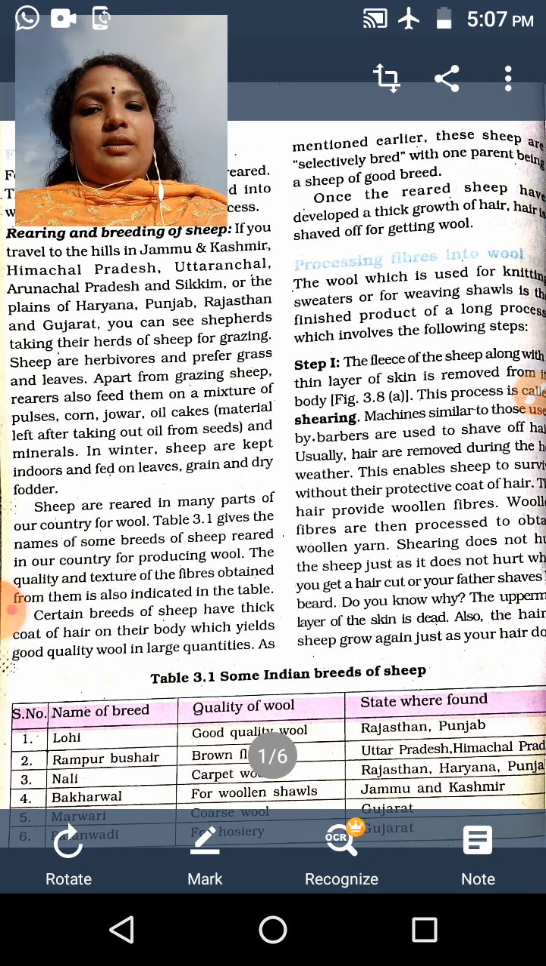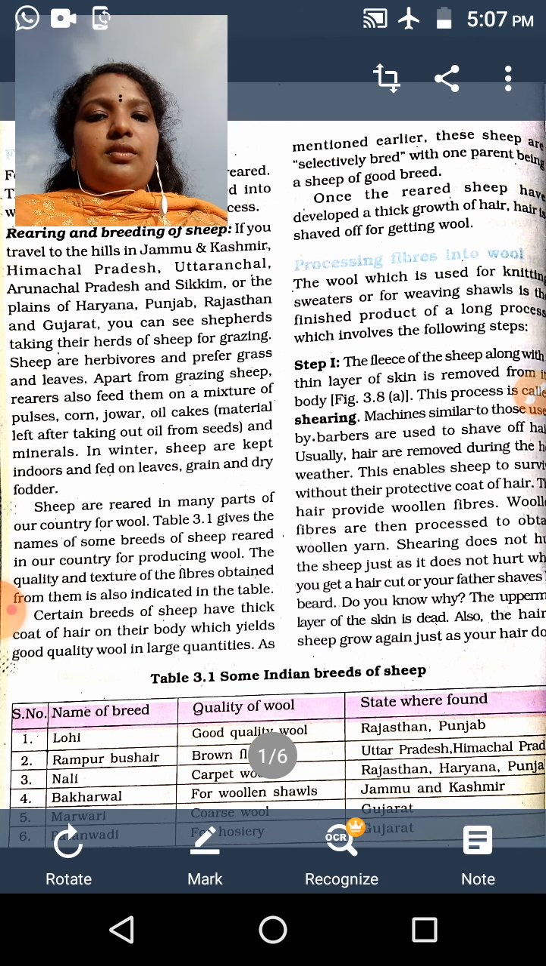In the previous class, we studied the different animals which give us wool. Today, we are going to study a topic: processing fibers into wool.